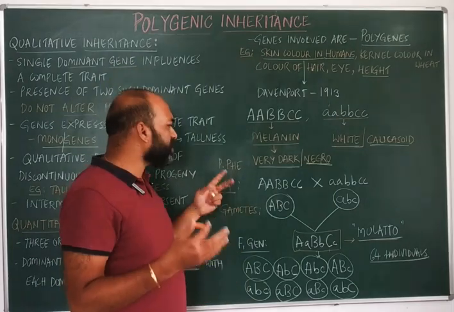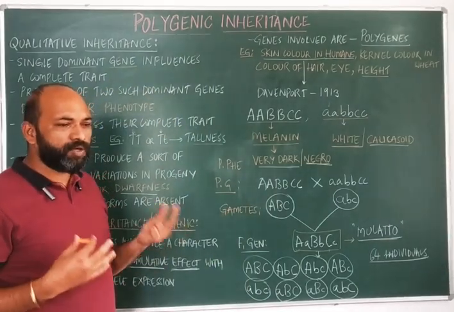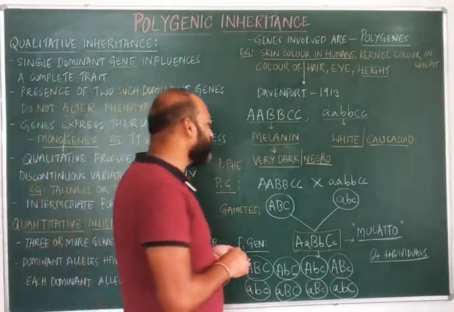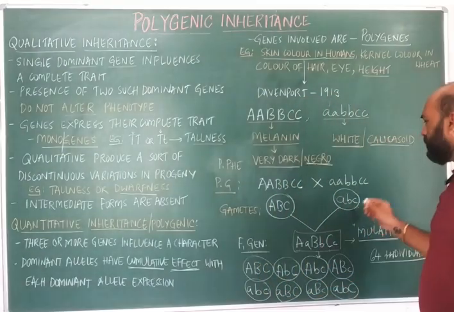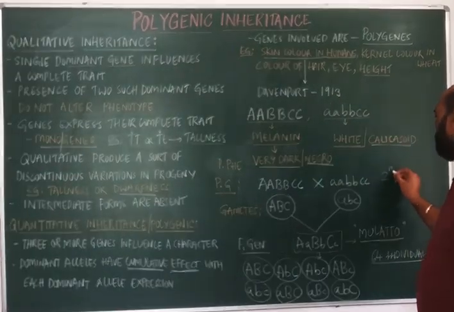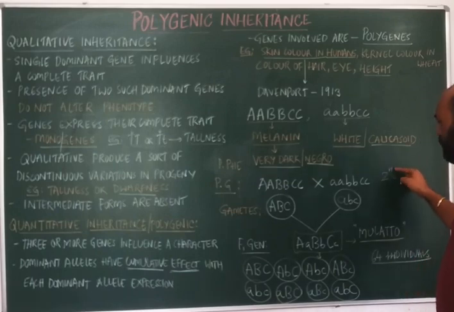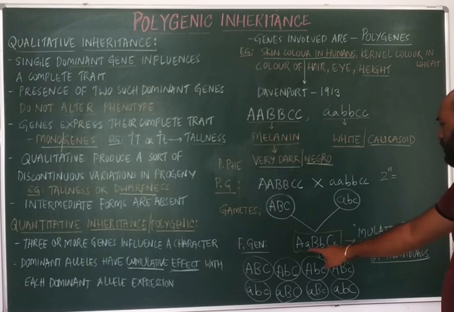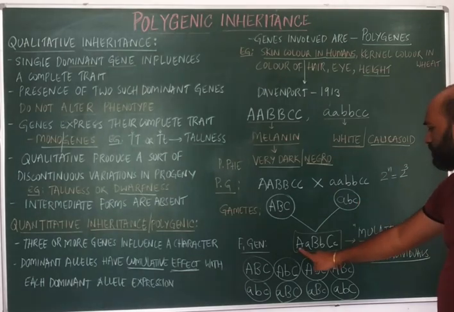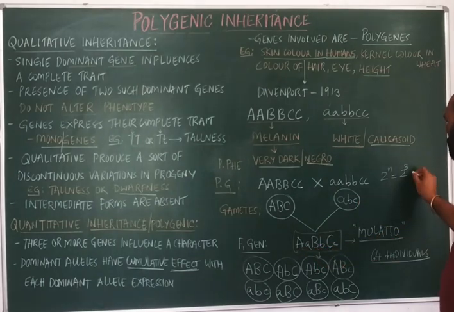You generally remember the formula we discussed in earlier videos. Whenever there is a heterozygous condition, it is 2 to the power of n, where n represents the number of heterozygotes. For this mulatto, it is 2 to the power of 3. You can see 3 heterozygotes are there, 1, 2 and 3. So 2 2s are 4, 4 2s are 8.